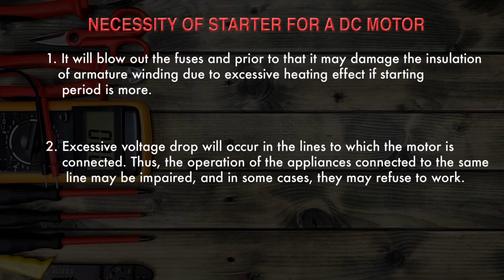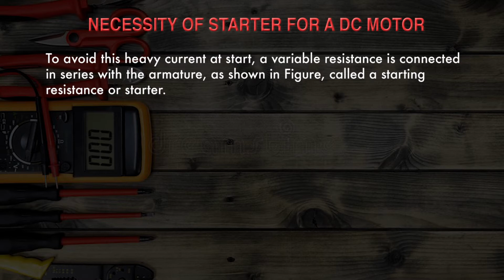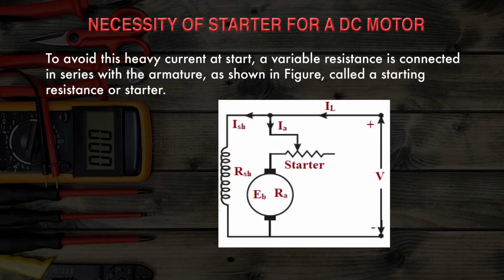refuse to work. So, to avoid this heavy current at start, a variable resistance is connected in series with the armature. Here you can see in this diagram, and this extra resistance is called basically starting resistance, or you can say starter. So, here you can see in the figure that in series with the armature one resistance is connected. That resistance is a variable resistance, and this variable resistance is nothing but that is called starter, and this field winding is connected across this armature.